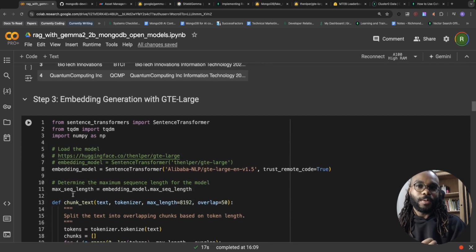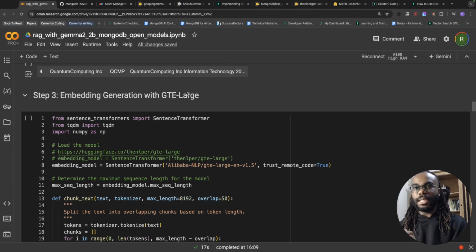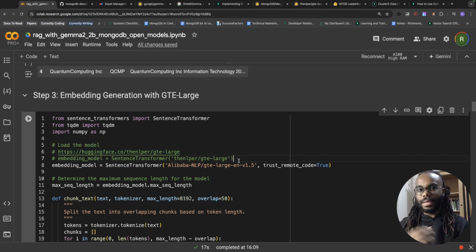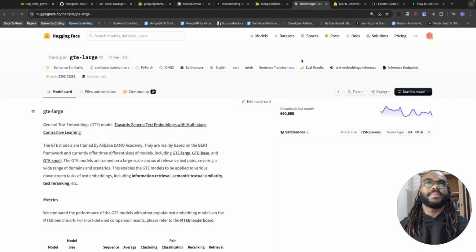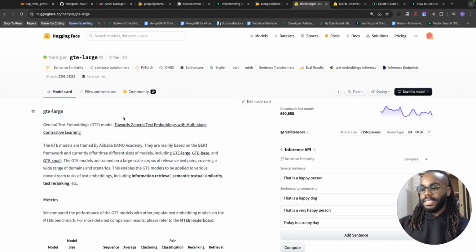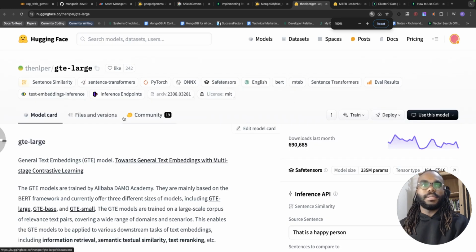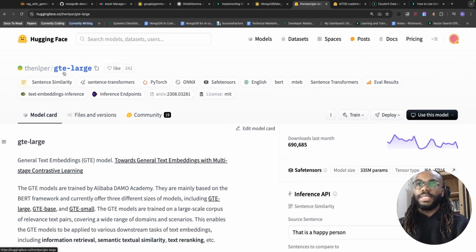Step 3. What we're going to be using is GTE Large. GTE Large is an embedding model created by research scientists over at Alibaba. I think it's based off the BERT model, but don't quote me on that. Let's look at it over here. Yes, this is the GTE Large embedding model.